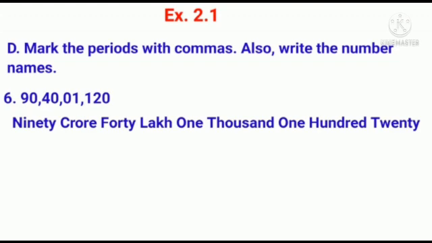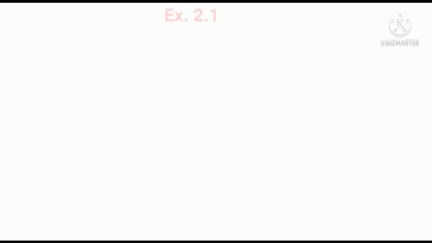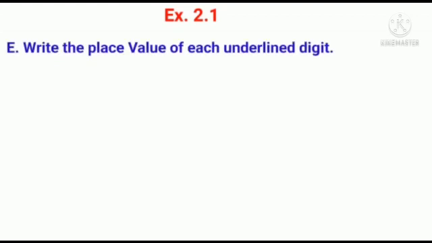Children, let us move on to the next bit. The question is, write the place value of each underlined digit. The number is 14,01,079. What is place value, children? Place value is the value of the digit in its place.